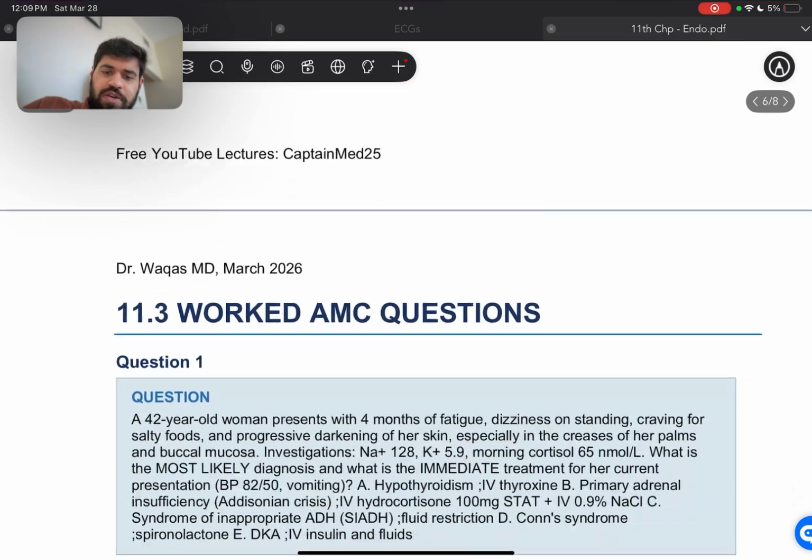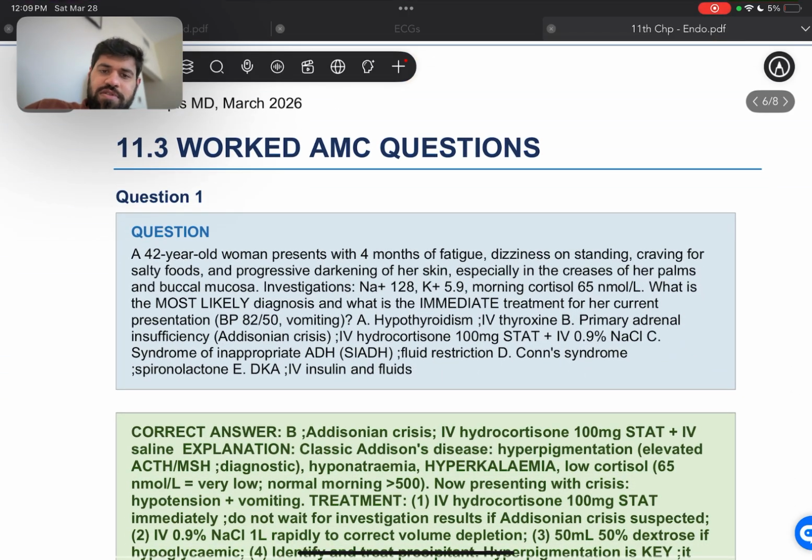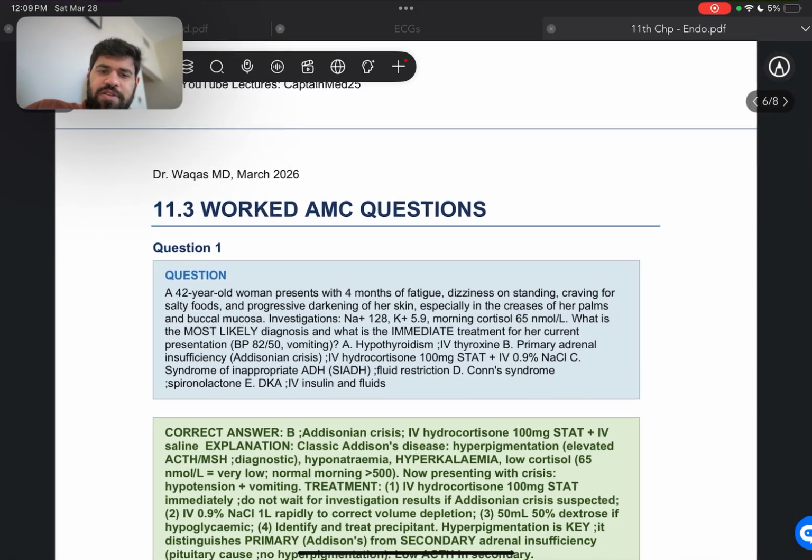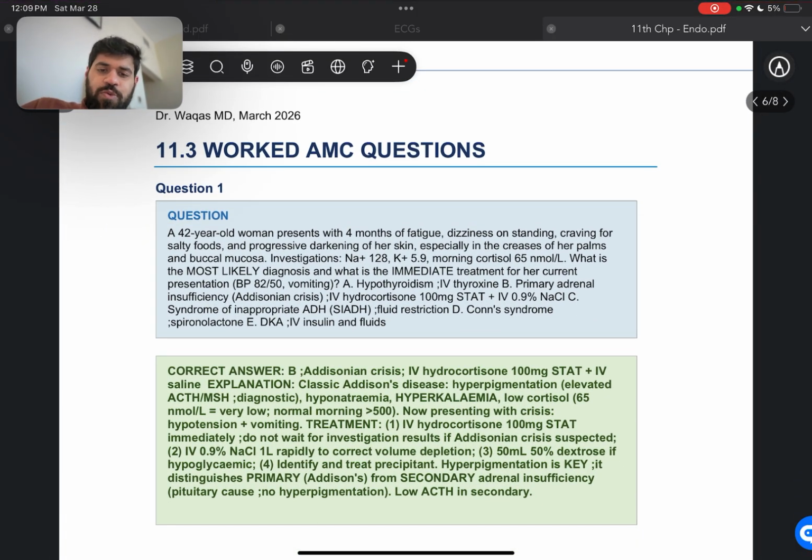All right, okay, good. Now moving on to the worked MCQs. This is the last section of this chapter. We covered everything that was high yield from this particular chapter, so these are the worked MCQs.